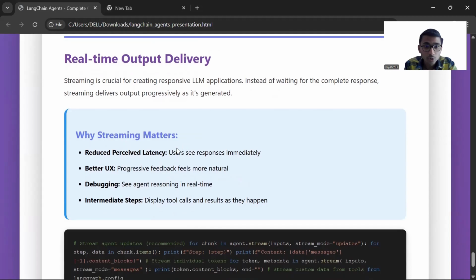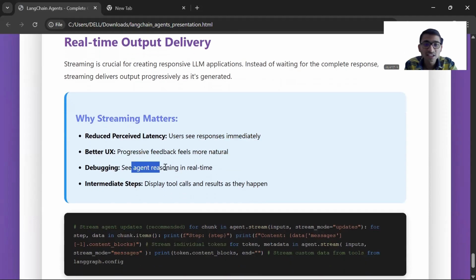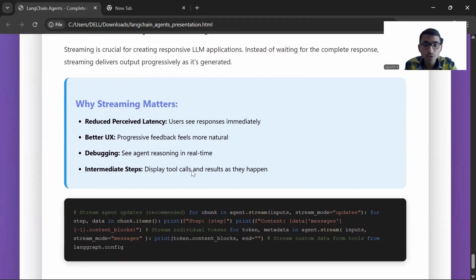So the user sees the response immediately. Progressive feedback feels more natural. You see the agent reasoning in real time, and display tool results as they happen. All the information you can see: what the tool is giving, what the agent immediately got in the first step. There will be multiple steps the agent might be taking to give the complete output.